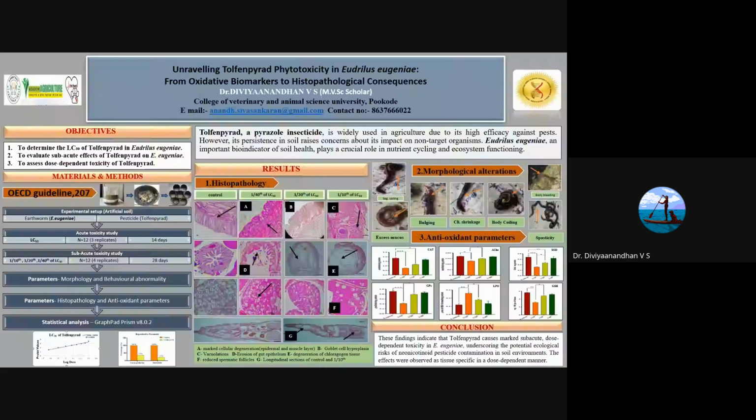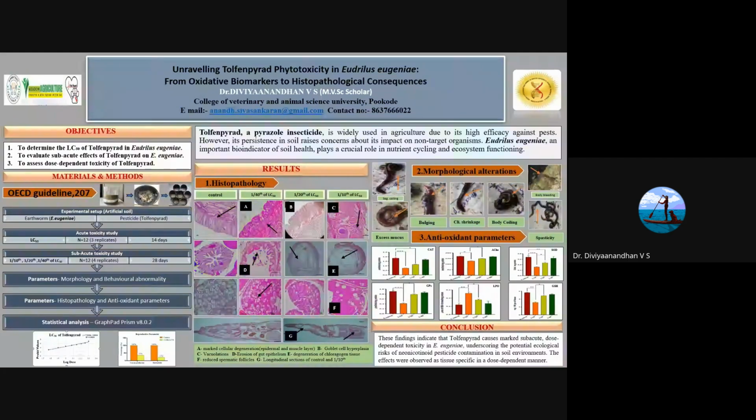So next comes the materials and methods. The experiment was conducted based on the guidelines suggested by OECD 207. The artificial soil method was used, and the earthworm was Eudrilus eugeniae, a species of earthworm. It is also called the African night crawler, and the pesticide used was tolfenpyrad.